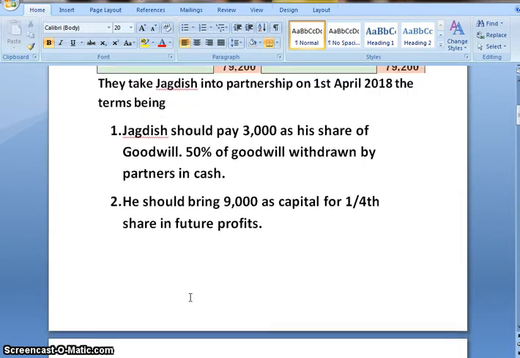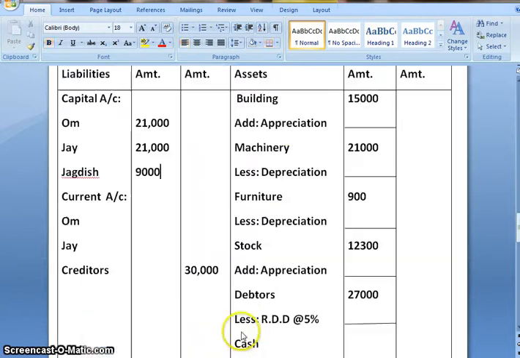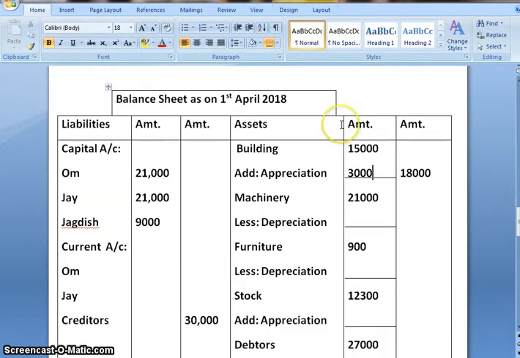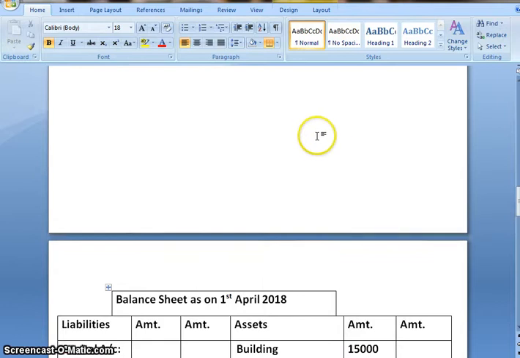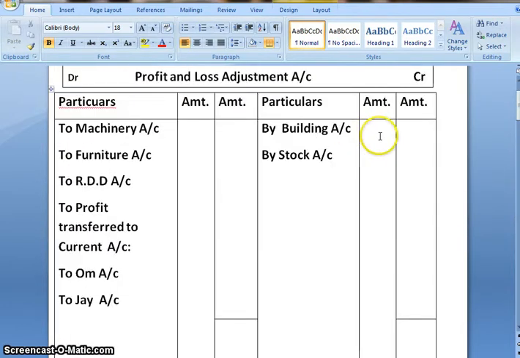Moving ahead, building is to be valued at 18,000. In the old balance sheet, the value of building was 15,000 and now the building is valued at 18,000. So clearly there is an appreciation or increase in the value of building by 3,000. So the second effect would be in profit and loss adjustment account. Since the value of building is increasing, the journal entry would be building account debited to profit and loss adjustment account. And the increase in value is 3,000.